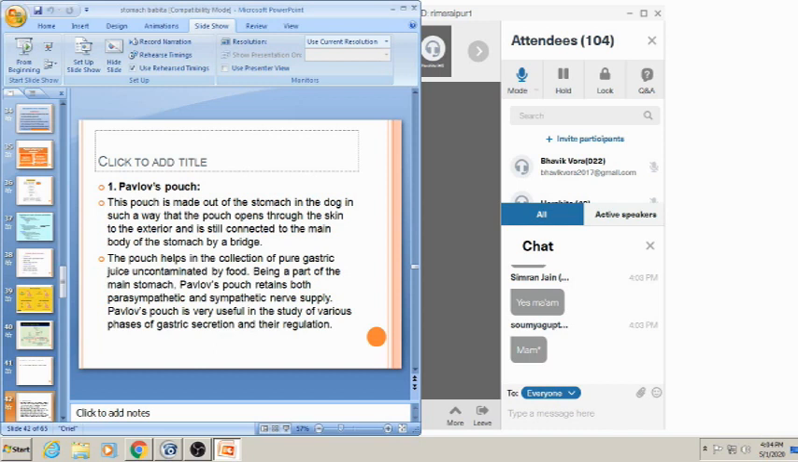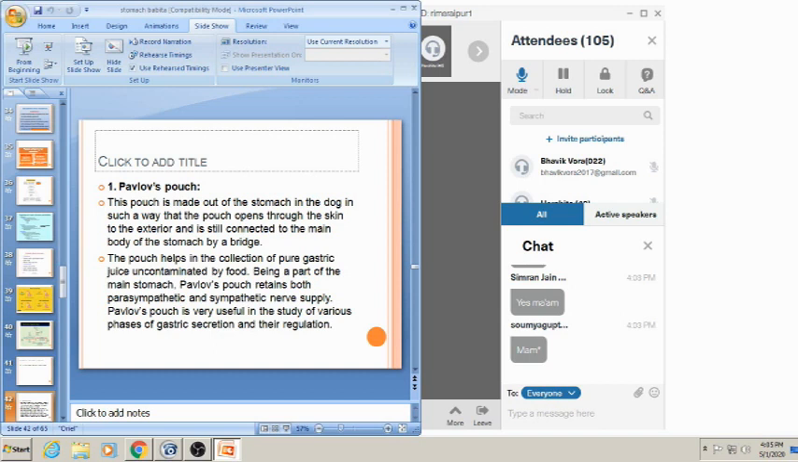What will be done in this Pavlov's pouch? The pouch is made out of the stomach in the dog in such a way that the pouch opens through the skin to the exterior, but it is still connected to the main body of the stomach. Okay, means the pouch is separated from the stomach, but it is connected to the stomach with a bridge. This pouch helps in collection of the pure gastric juice uncontaminated by the food.